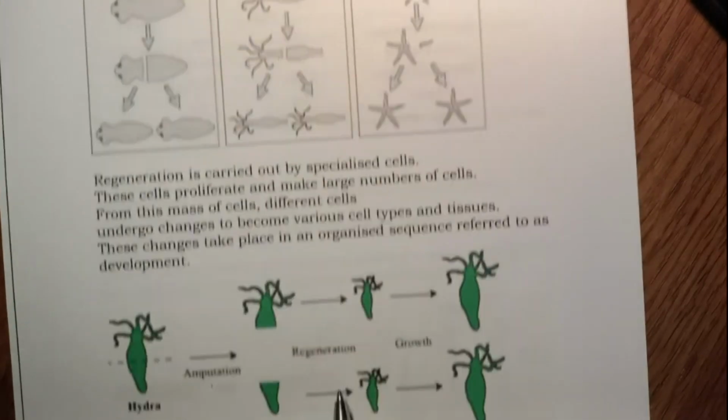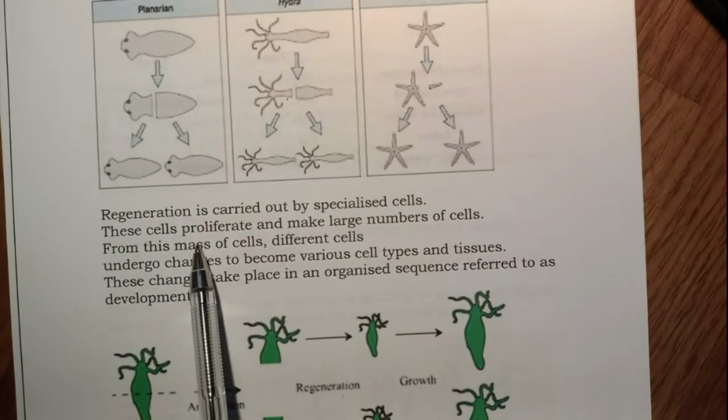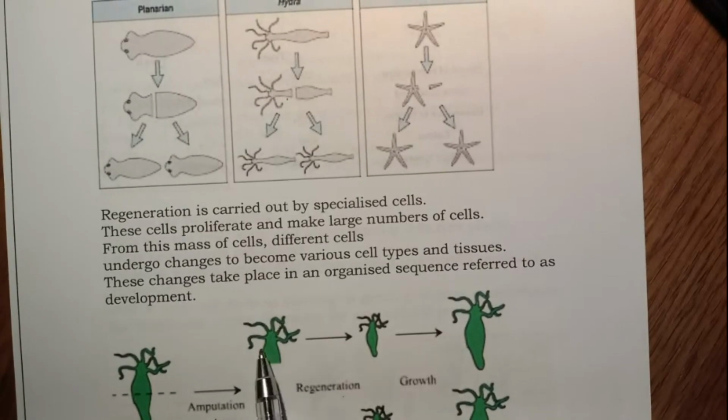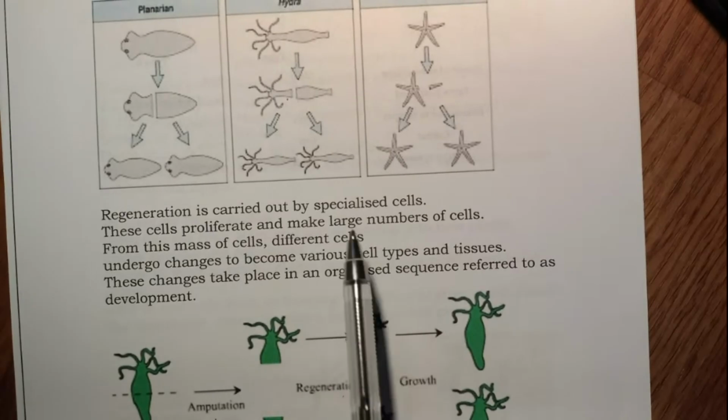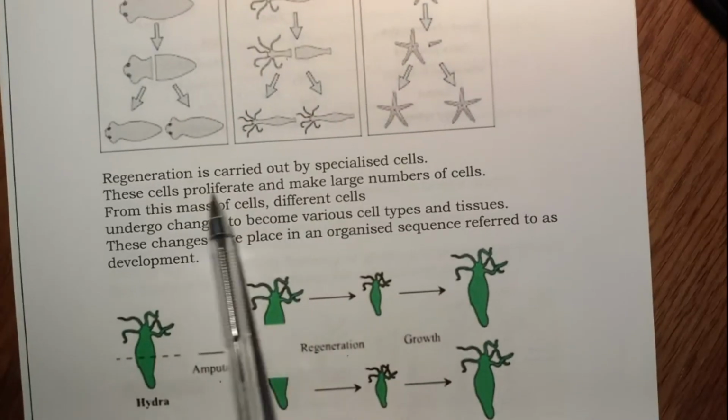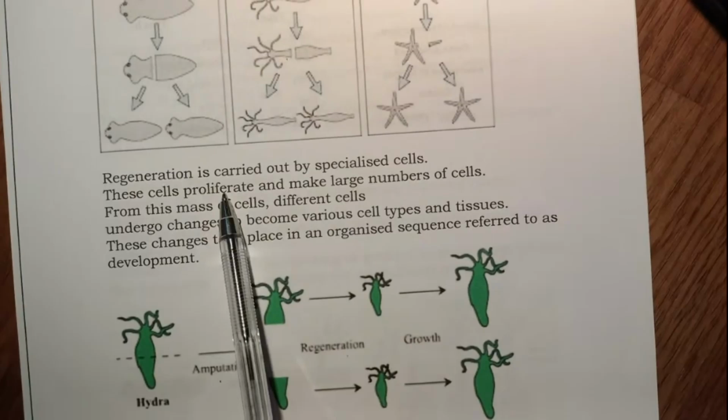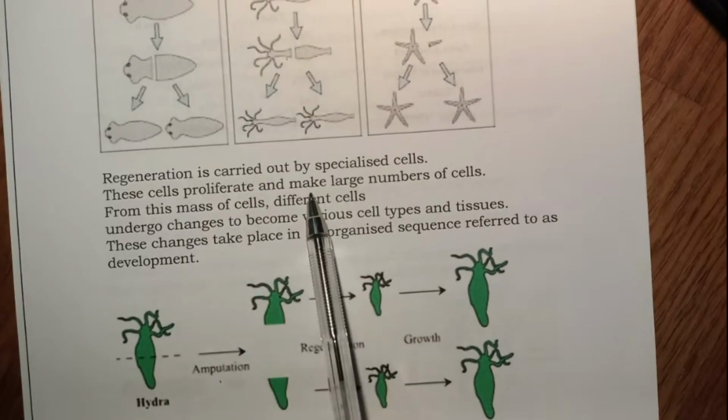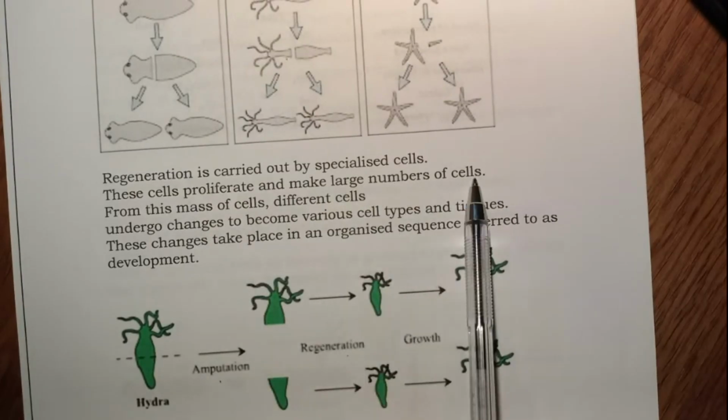So what happens is there are specialized cells in the body of the Hydra. These specialized cells proliferate, that means they multiply, and they give rise to a large number of cells.